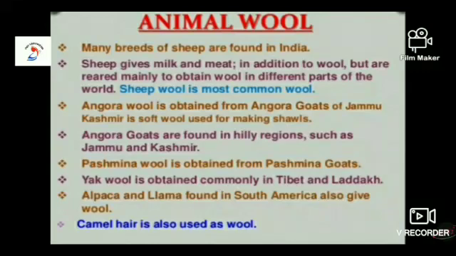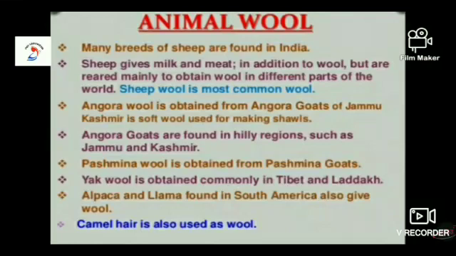Angora wool is obtained from Angora goats of Jammu and Kashmir. It is a soft wool used for making shawls. Angora goats are found in hilly regions such as Jammu and Kashmir. Pashmina wool is obtained from Pashmina goats. Yak wool is obtained commonly in Tibet and Ladakh.